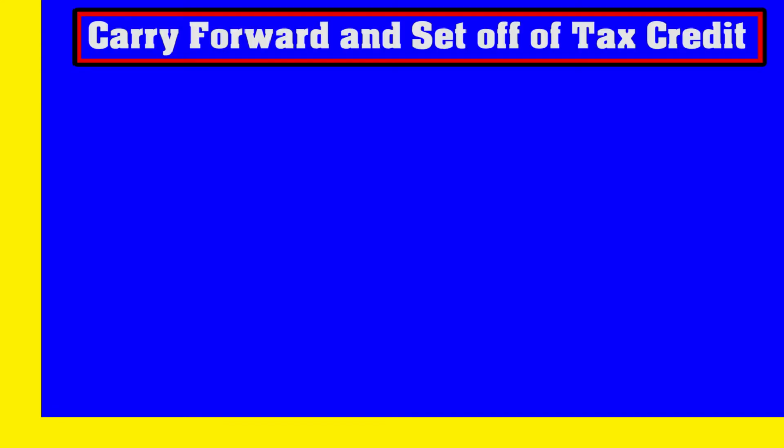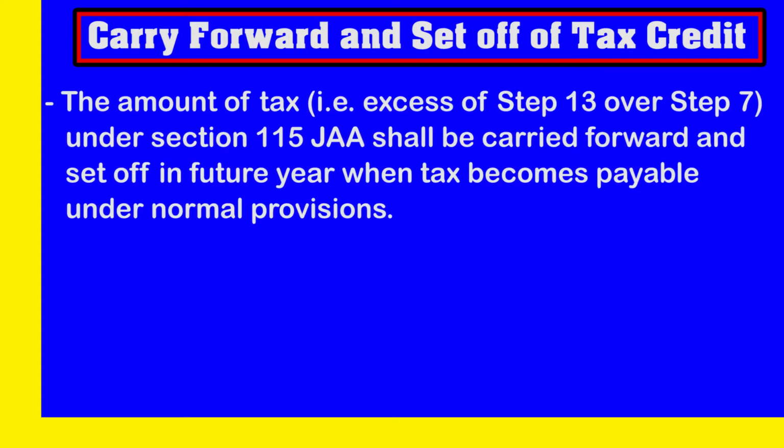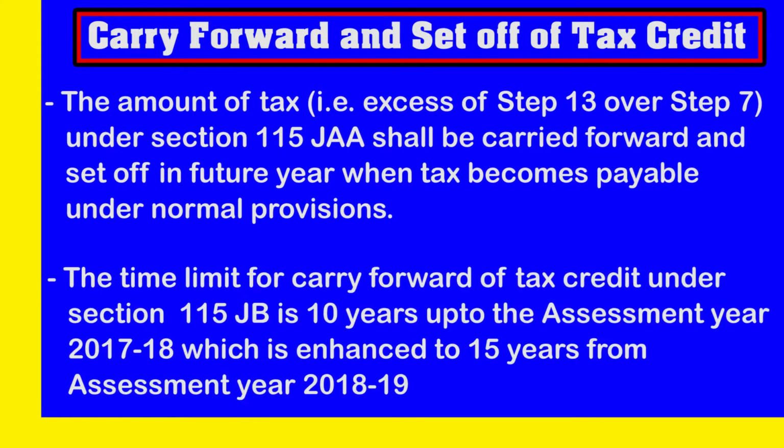Last topic under MAT is carry forward and set off of tax credit. It says that the amount of tax which is in excess of step 13 over step 7 will be carried forward and set off in future years when tax becomes payable under the normal provisions. Here the time limit for carry forward of tax credit under section 115JB is 10 years up to assessment year 17-18, which has been enhanced to 15 years from assessment year 18-19. I hope you have understood the provisions of MAT. This was all about MAT versus normal computation.